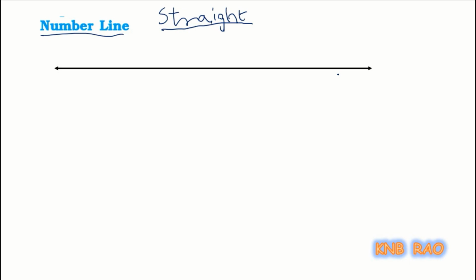The properties of a line are, it is endless in both directions. That means it can be extended in both directions. Like this we can extend, and even this side also.